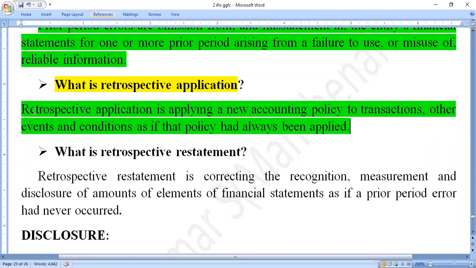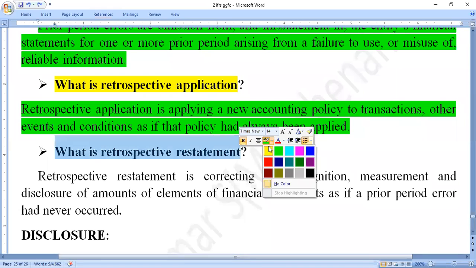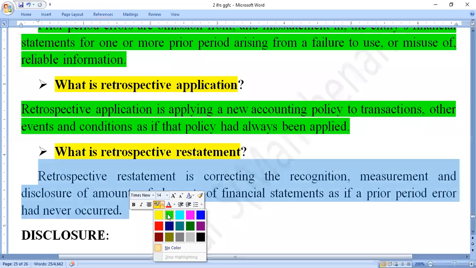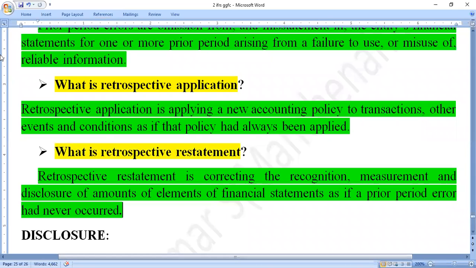After that, the next one here, what is retrospective restatement? Retrospective restatement is correcting the recognition, measurement, and disclosure of the amounts of the elements of the financial statement as if the prior period error had never occurred.